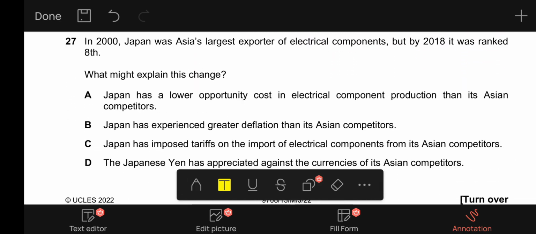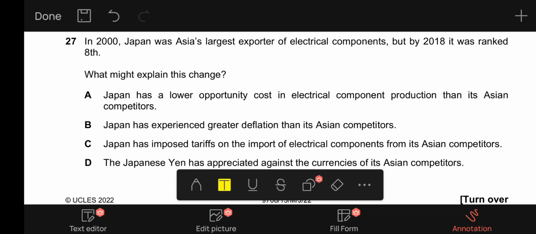27. In 2000, Japan was Asia's largest exporter of electrical components, but by 2018, it was ranked 8th. What might explain this change? A, Japan has a lower opportunity cost in electrical component production than its Asian competitors. It is incorrect, because if Japan had lower opportunity cost for electrical components, it would not have fallen to 8th rank in the production of electrical components.